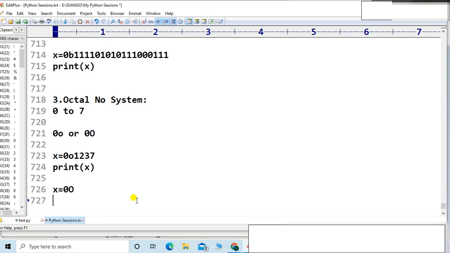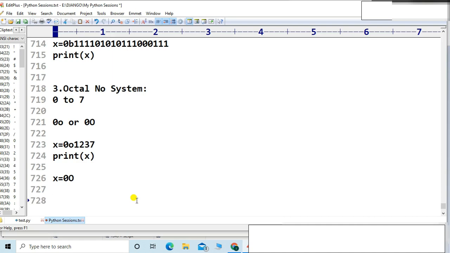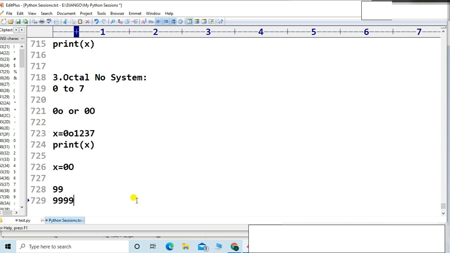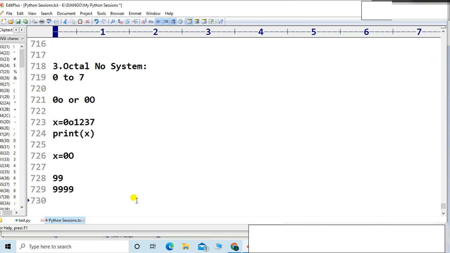In the decimal number system, the largest 2-digit number is 99, the largest 4-digit number is 4 times 9, the largest 5-digit number is 5 times 9. Similarly, in the octal number system, the largest 3-digit number is 777.